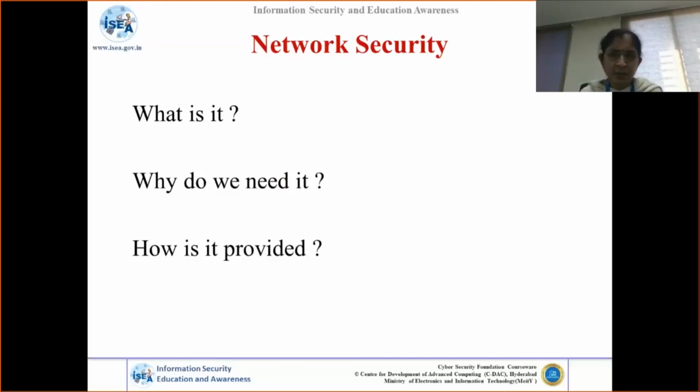Why do we need to provide network security? We need it because there are a lot of threats to the data flowing across these nodes. People can snoop on the communication. They may try to steal sensitive data, or modify it. They may try to pretend to be an authorized person and get involved in the communication. There are plenty of threats to communication. For that reason, we need to adopt mechanisms through which we provide security. How do we provide it? We have various mathematical transformations using which we will be able to provide network security. Now let